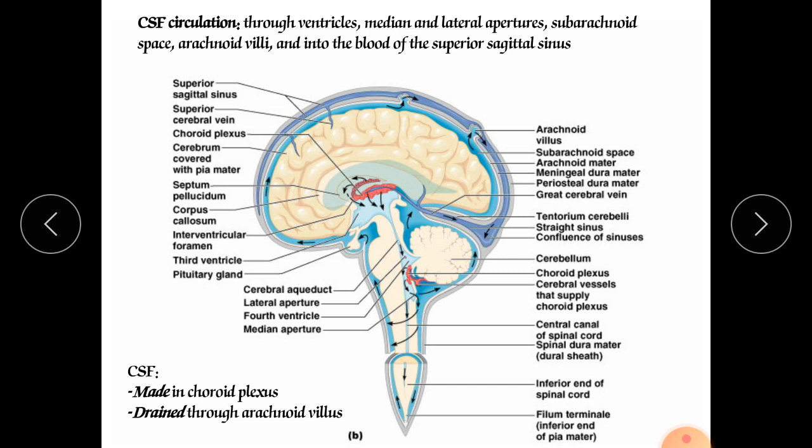It starts from the lateral ventricles, and through these it will go into the third ventricle through the interventricular foramen. This interventricular foramen is the narrow passage through which it comes out and goes toward the third ventricle.